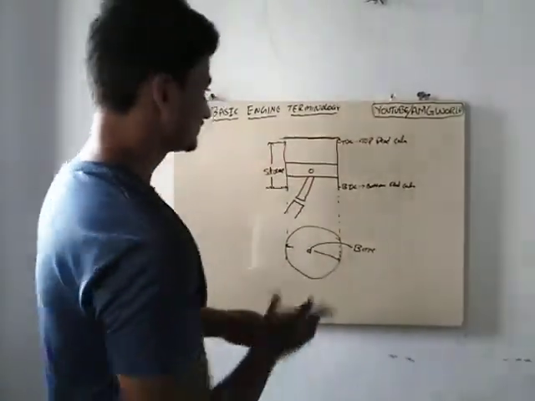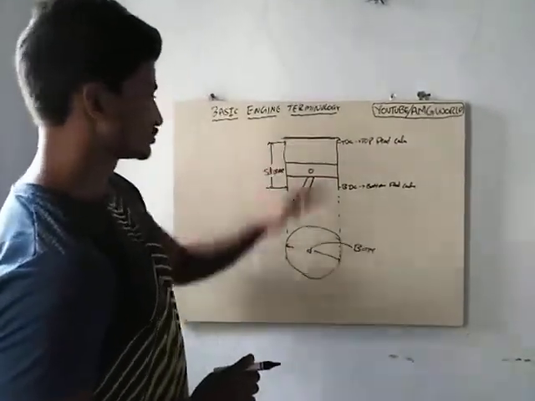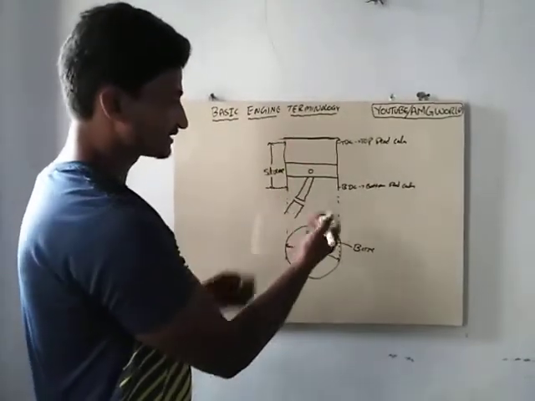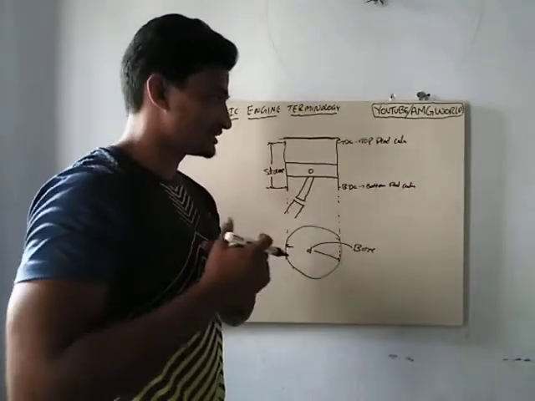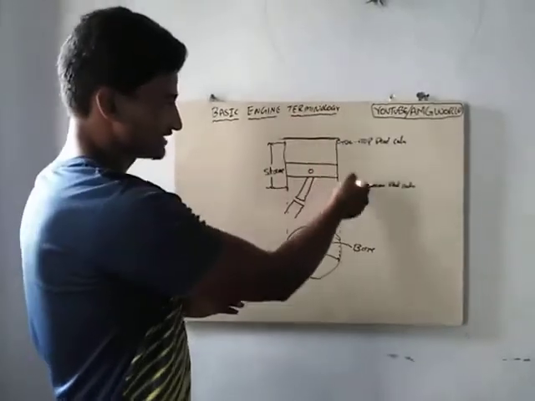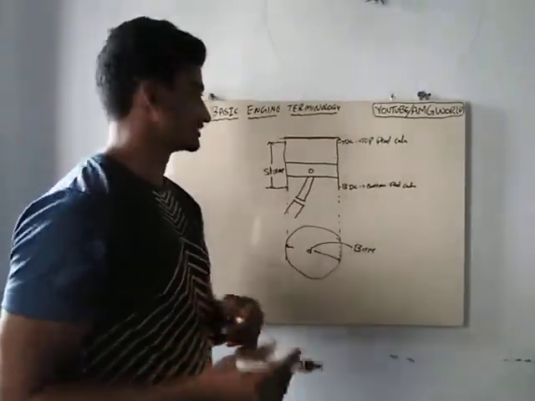So the distance between TDC and BDC is taken as stroke, right? These are dead centers, and the piston is never going to cross these centers. In between these two dead centers, the piston is going to reciprocate during its working or functioning.